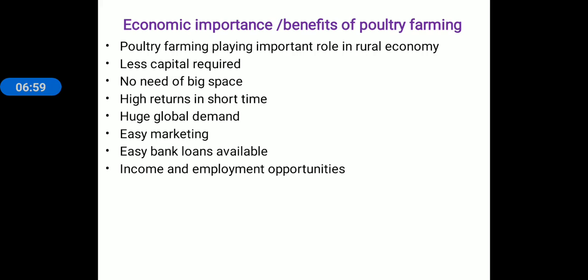So these are the economic importance of poultry farming: less capital, means less investment, less space, high return in short time, huge global demand, easy marketing, easy bank loans, and income and employment opportunities. So these are the benefits of poultry farming.